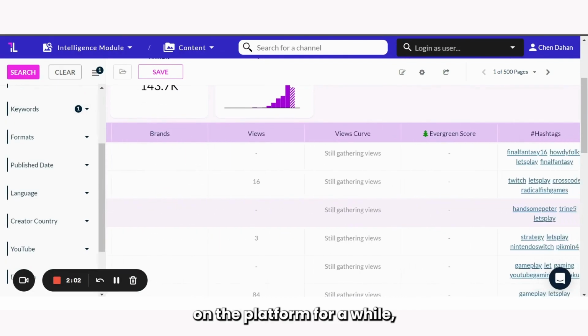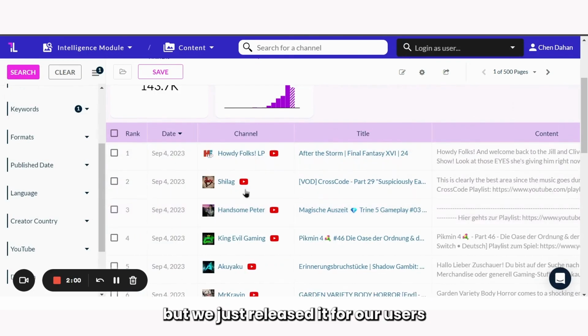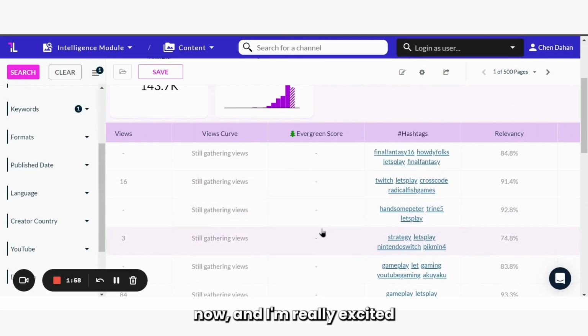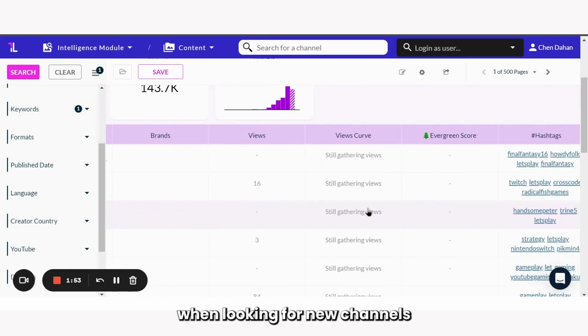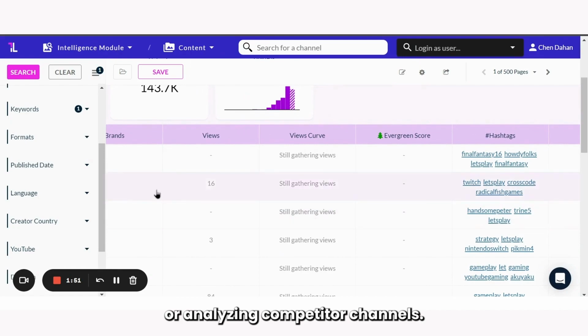We've actually had this on the platform for a while, but we just released it for our users now, and I'm really excited about what I'm seeing. I think this is going to be super useful when looking for new channels or analyzing competitor channels.